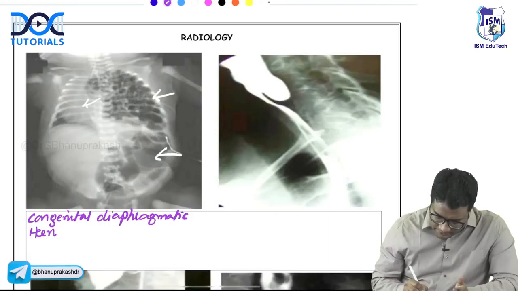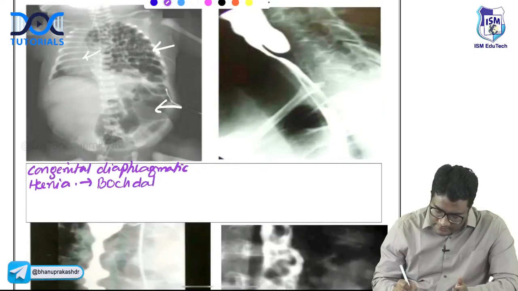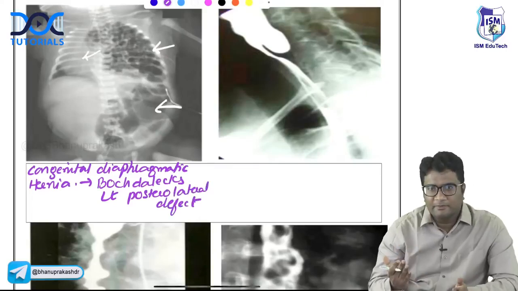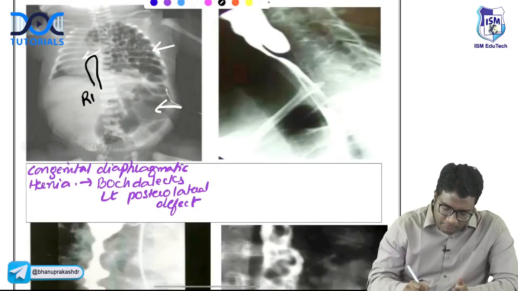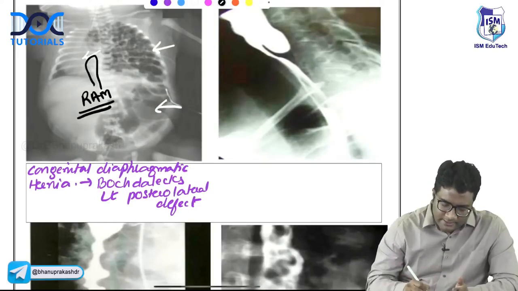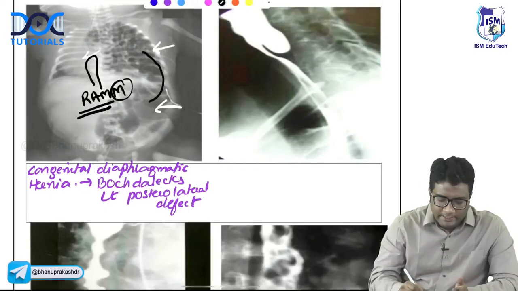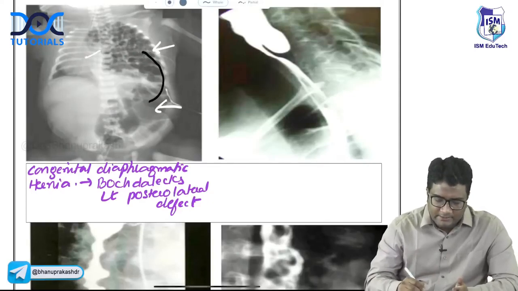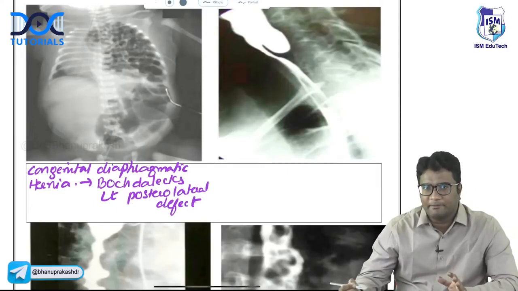Can you tell me what is the type here? This is Bochdalek. How do you know this is Bochdalek? This is a left posterolateral defect. Because it is on the left hemithorax, this is Bochdalek. If you had bowel loops on the right anteromedial side, this would be called Morgagni. Morgagni is right anteromedial, whereas Bochdalek is left posterolateral. Because the defect is in the left hemithorax, the answer here should be Bochdalek hernia, a congenital diaphragmatic hernia.